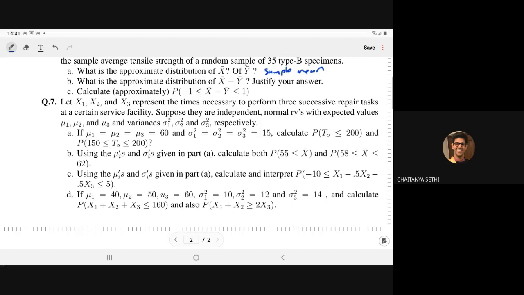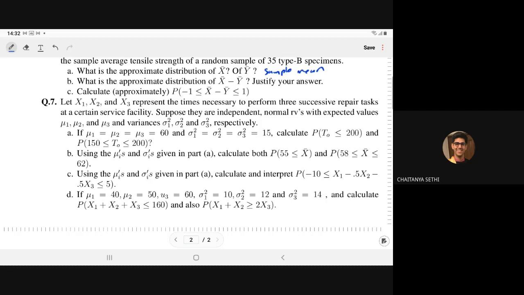Suppose they are independent and normal random variables with expected values mu1, mu2, mu3 and variances sigma 1 square, sigma 2 square and sigma 3 square respectively. Now in part A, if mu1 equals mu2 equals mu3 equals 60, and sigma 1 square plus sigma 2 square plus sigma 3 square equals 15, calculate P of T naught less than or equal to 200 and P of T naught lying between 150 and 200.